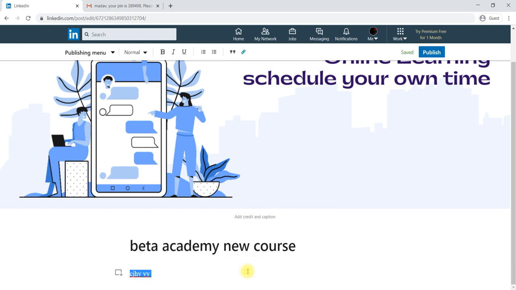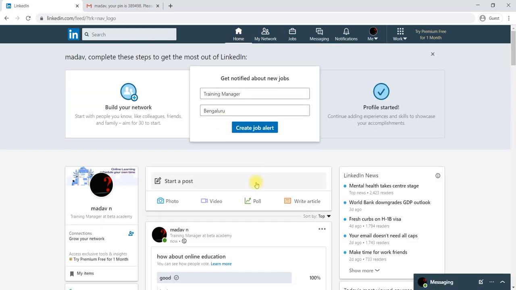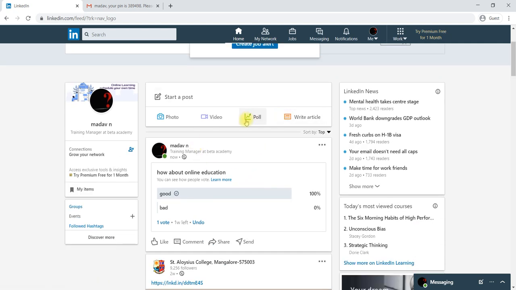Like this you can create a link for any of the text here, then you can publish. You can publish anytime. So like this you can create posts, articles, photos and videos.